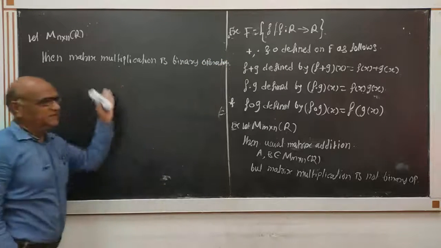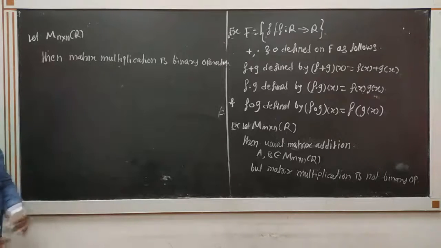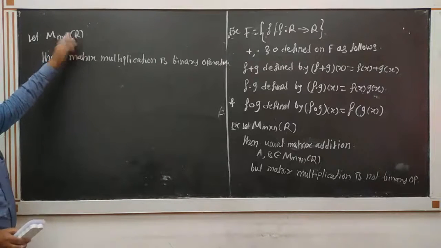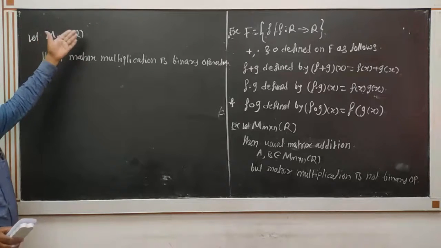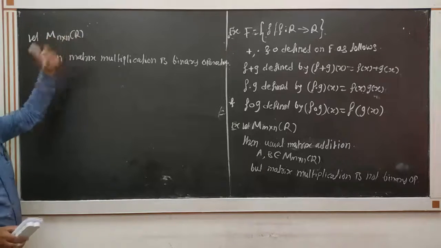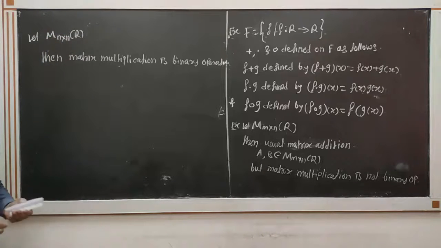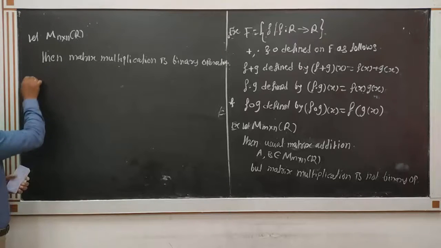Here the product exists and all entries are real numbers. A is an n by n matrix, B is a square matrix of order n. Then the product AB exists, so it is a binary operation. Now the next definition.